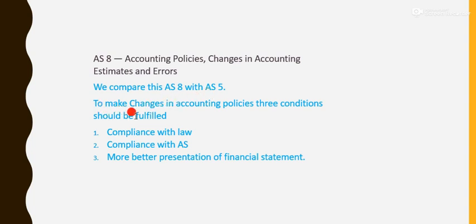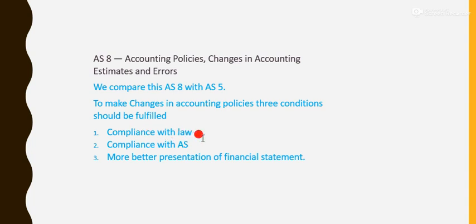Next, to make changes in accounting policies, three conditions should be fulfilled. If those three conditions are not fulfilled, then we don't have permission to change accounting policies. First condition is compliance with law.